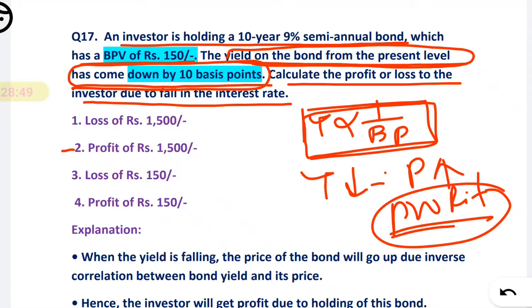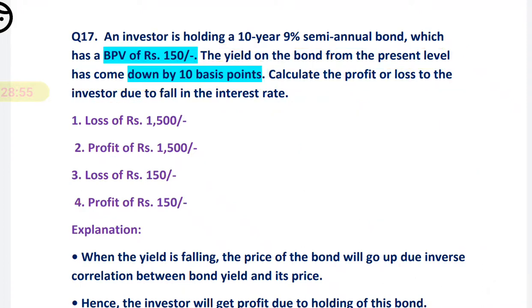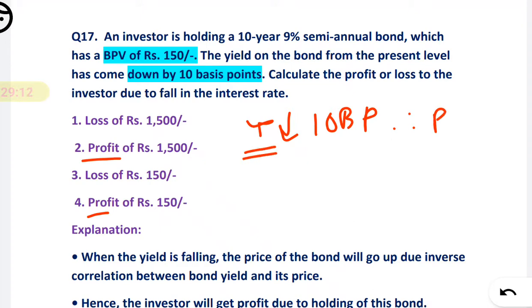Okay, so we will have only two options, a profit or a loss, and we come to know there is a profit. Now how to solve that? We know it is a profit, but how can we calculate the profit? See, what is happening here, yield is decreased by 10 basis points. So there will be a profit because yield is decreasing, your bond price will increase.